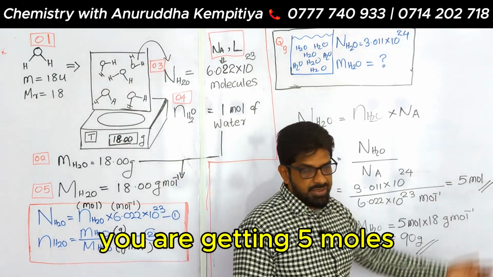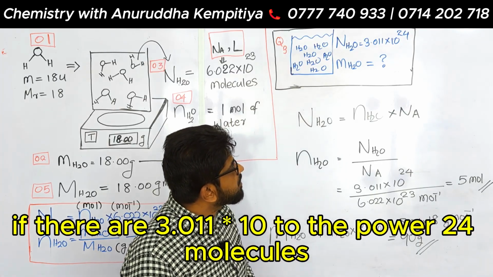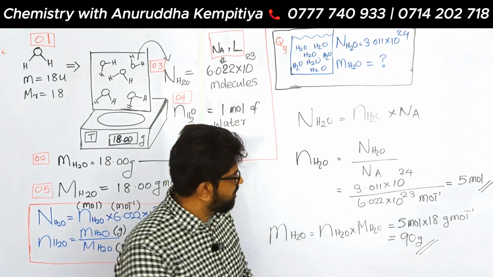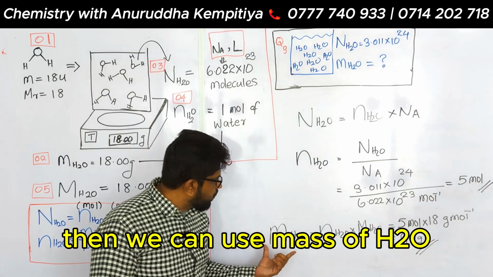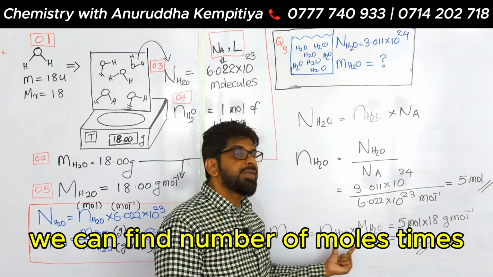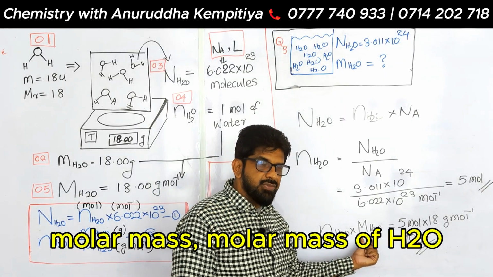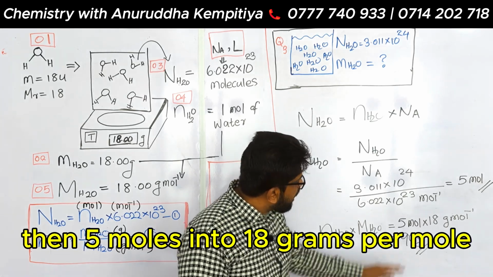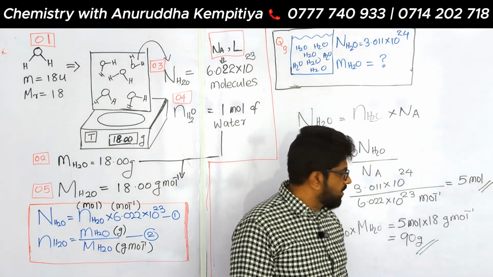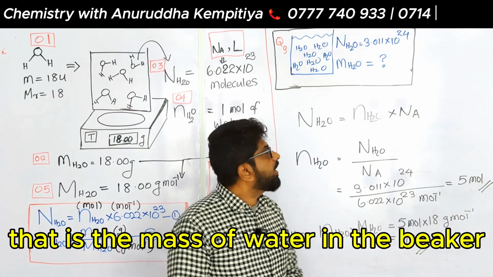Then you are getting 5 moles. So in this container, if there are 3.011 times 10 to the power 24 molecules, that means 5 moles. Then we can use the mass of H2O, which is number of moles times the molar mass of H2O. Then 5 moles times 18 grams per mole, so you are getting 90 grams, that is the mass of water in the beaker.